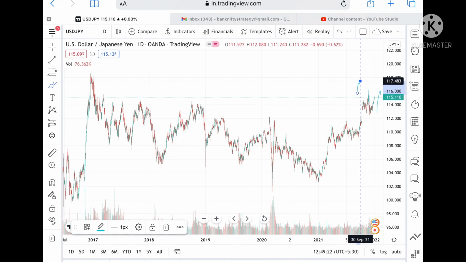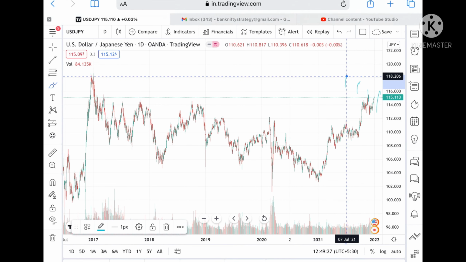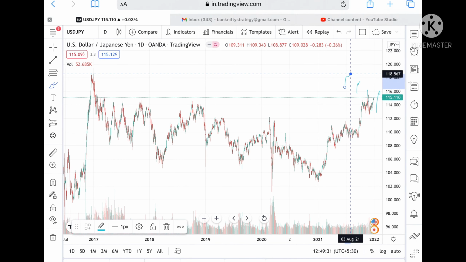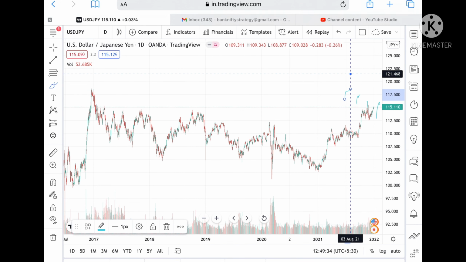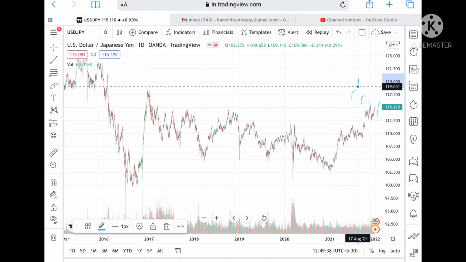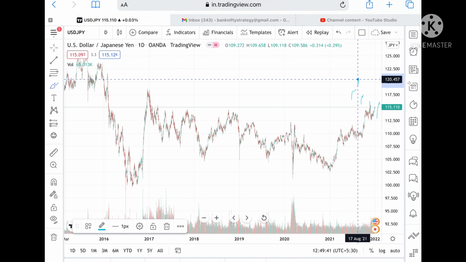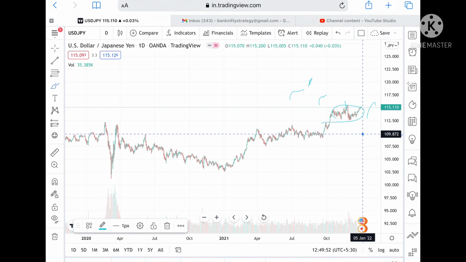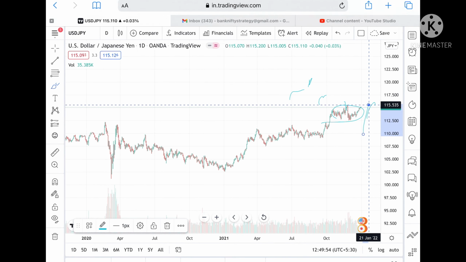Suppose if the price sustains above this level, then we can see a level of 117.483, or if it goes above this level, then we can see it can go and touch a level of 118.051, and from there we can see a level of 118.567, and then it can go further high and touch a level of 119.041, and from there we can see a level of 120.524. Remember one thing, we have seen a continuous uptrend, and after this particular zone moves upside, then we can see it can go further high.